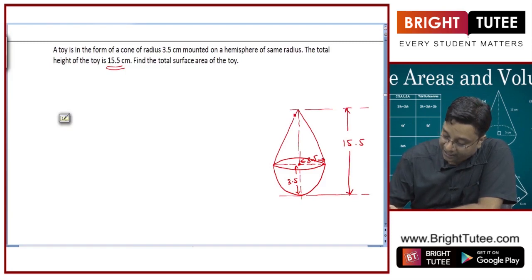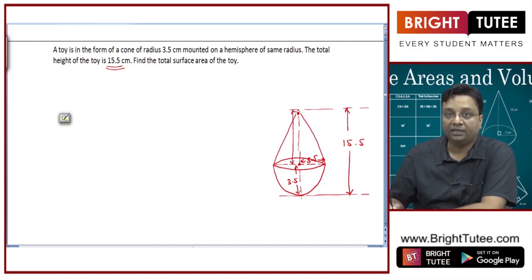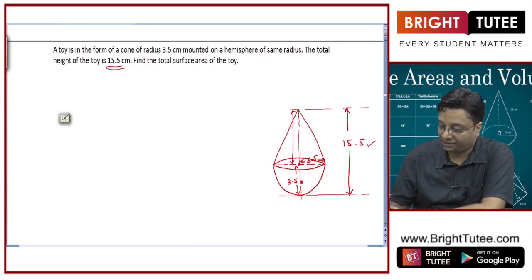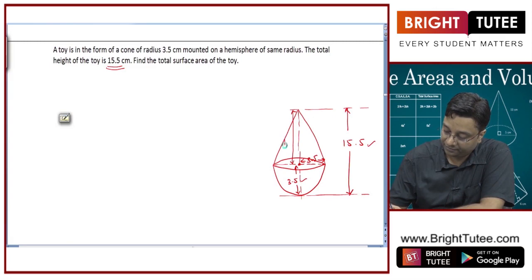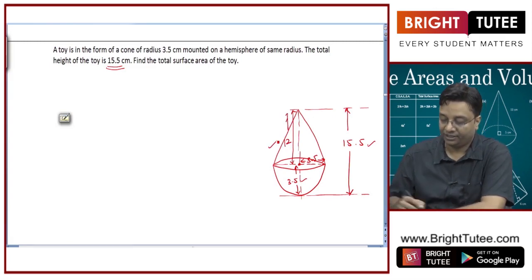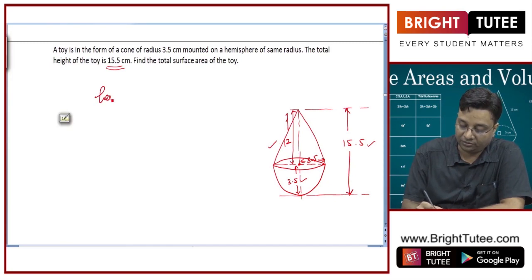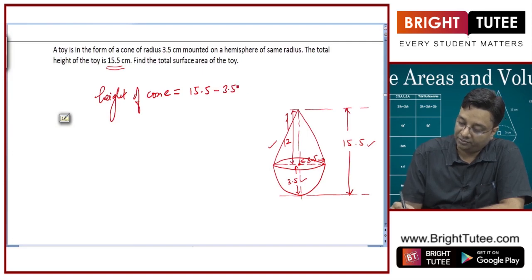So if I ask you the height of this cone, it will be 15.5 minus 3.5, which is 12 centimeter. So the height of the cone is 12 centimeter.